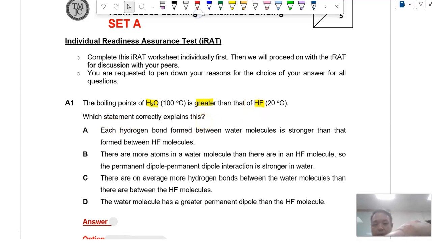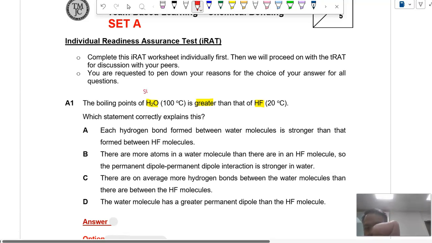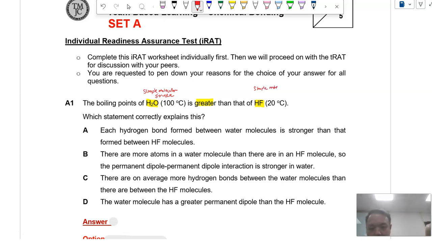For such a question, typically what I will do is to consider the structure. H2O has a simple molecular structure, right? Similarly for HF, simple molecular structure. Which means in this case, for both compounds we are looking at IMF to determine the boiling point, melting point.